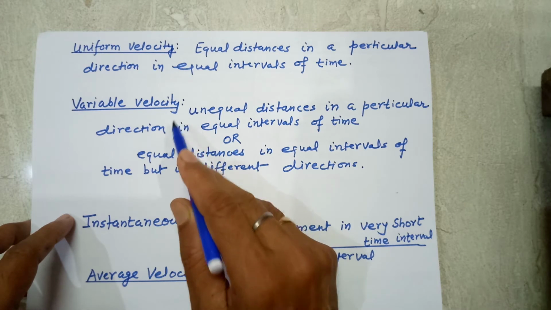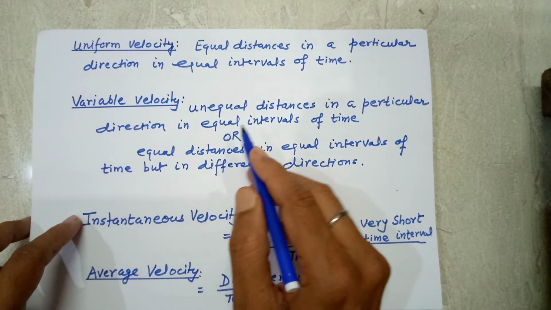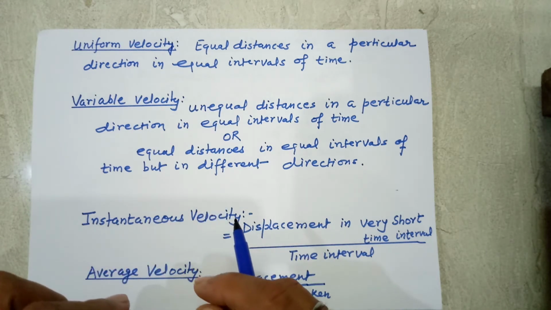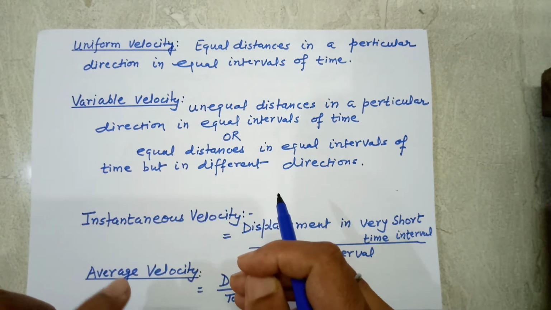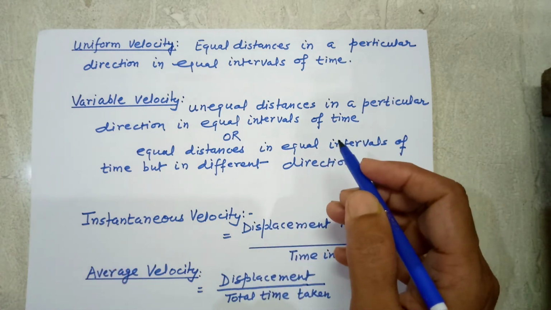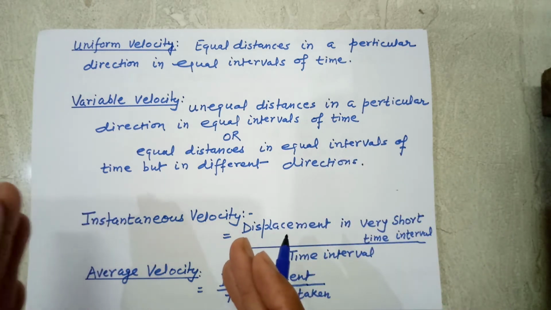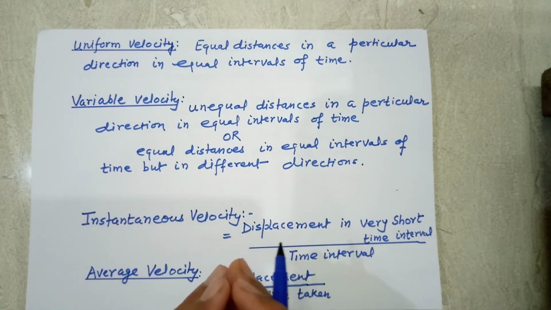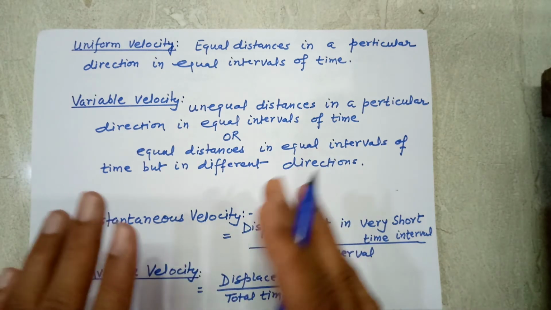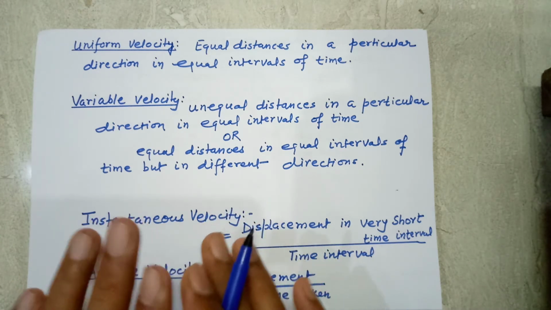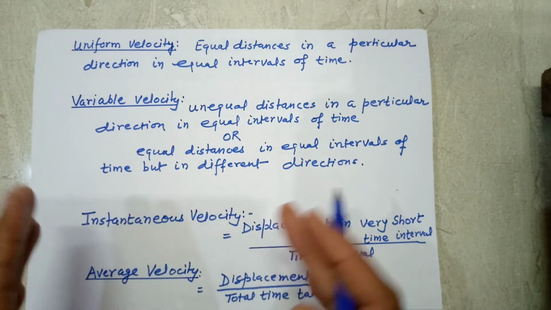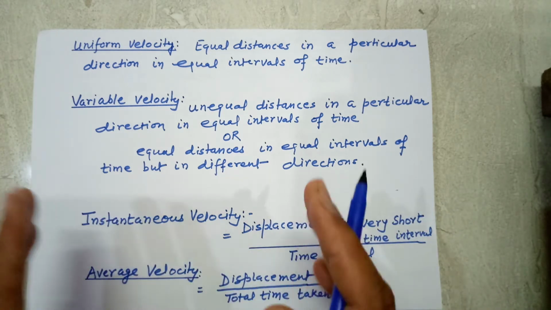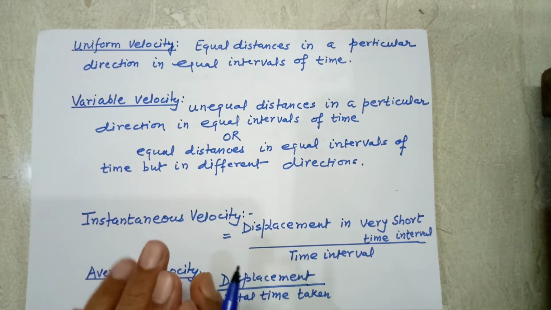The next is variable velocity. If a body covers unequal distances in a particular direction in equal intervals of time, for example, 1 meter in the first 1 second and 2 meters in the next 1 second, then the body is moving with variable velocity.